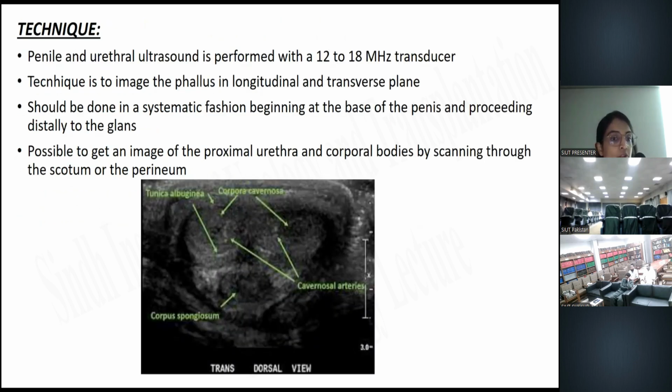So penile and the urethral ultrasound is performed with again a high frequency transducer of 12 to 18 megahertz, and this scans the phallus in the longitudinal and transverse plane, and it should be done in a systematic fashion, beginning at the base of the penis and proceeding distally towards the glans. So, in this image, we can see that there are three erectile tissues present: the corpora cavernosa dorsally and the corpus spongiosum ventrally. So, it is possible to get an image of the proximal urethra and the corporeal bodies by scanning the scrotum or the pelvis.